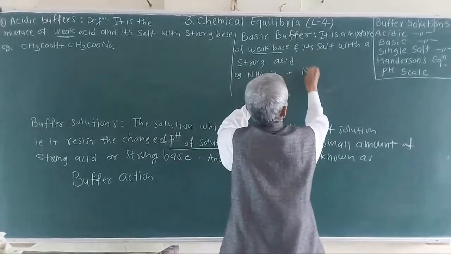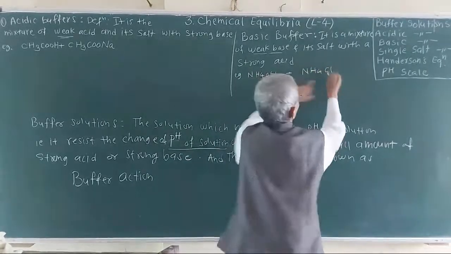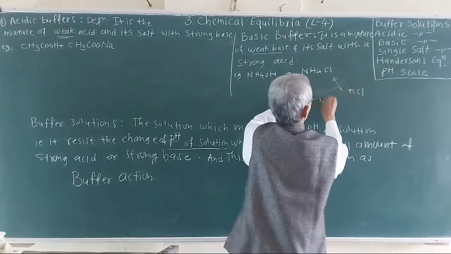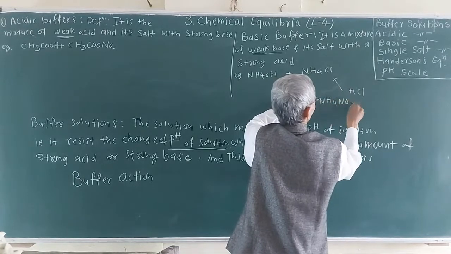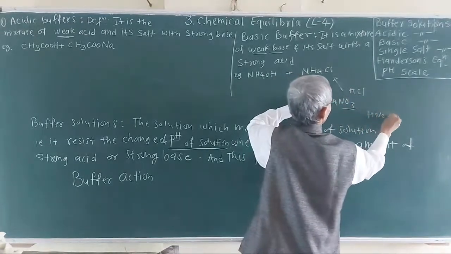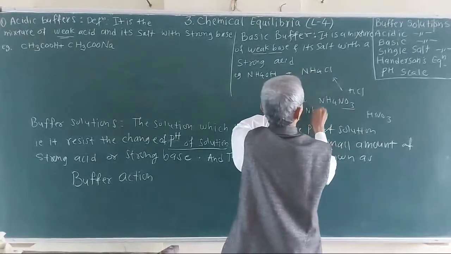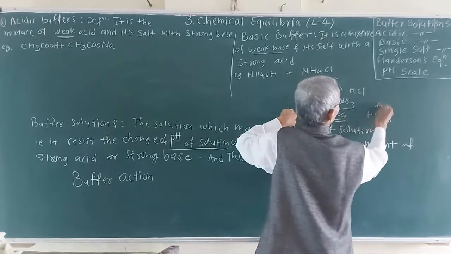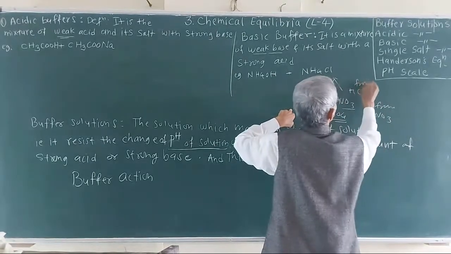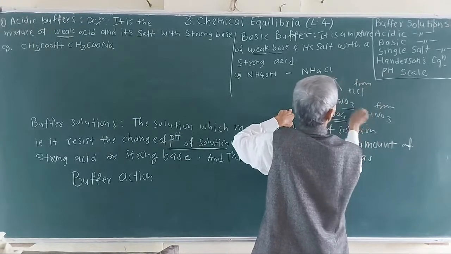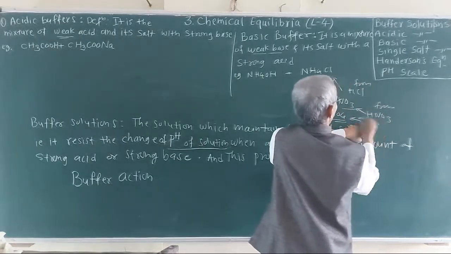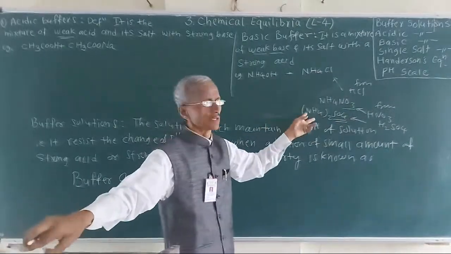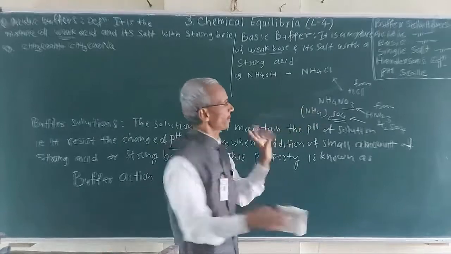When it reacts, NH4Cl is formed, where the Cl is from HCl, or NH4NO3, or ammonium sulfate, which is from the strong acid H2SO4, etc. So these are the salts of a weak base and a strong acid.